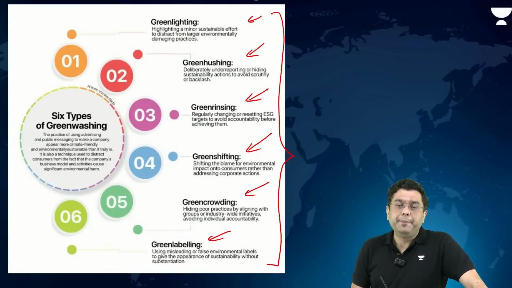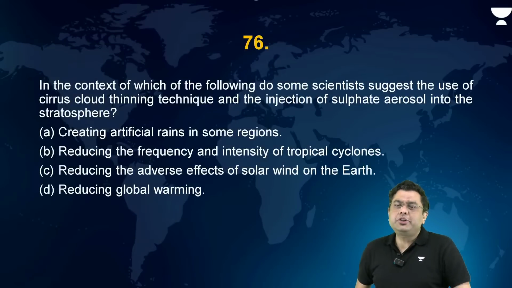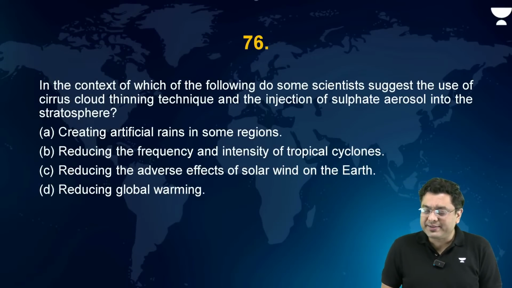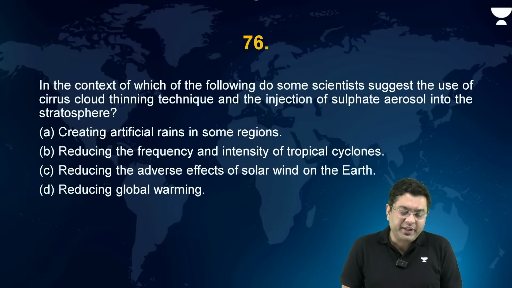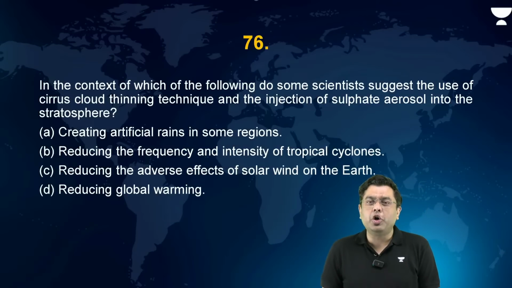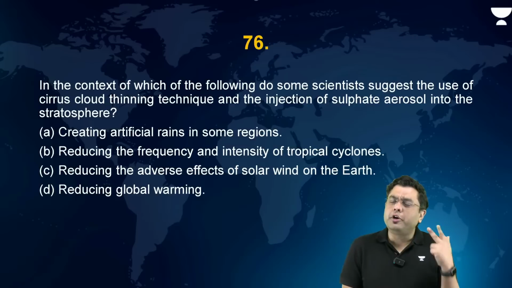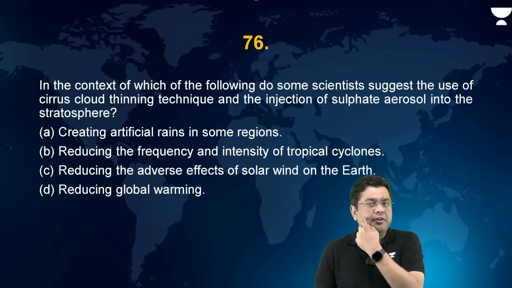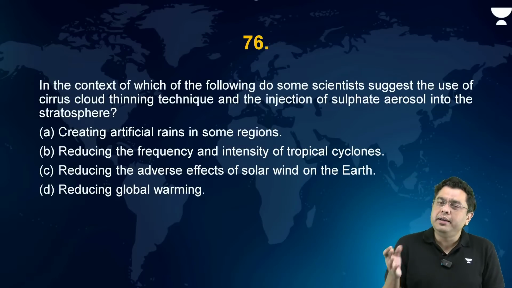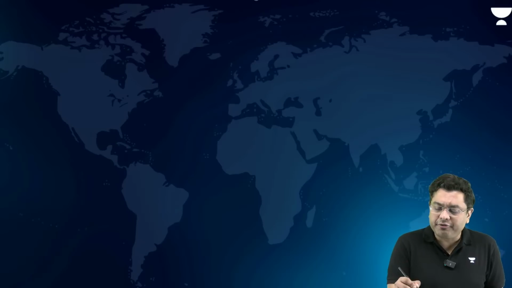Okay? Now, in the context of which of the following do some scientists suggest the use of cirrus cloud thinning technique and the injection of sulfate aerosol in the stratosphere? Both of these, that is cirrus cloud thinning as well as sulfate aerosol, come into the part of what is referred to as geoengineering. Geoengineering is basically the artificial way in which you carry out the cooling mechanism. You ensure that cooling happens.